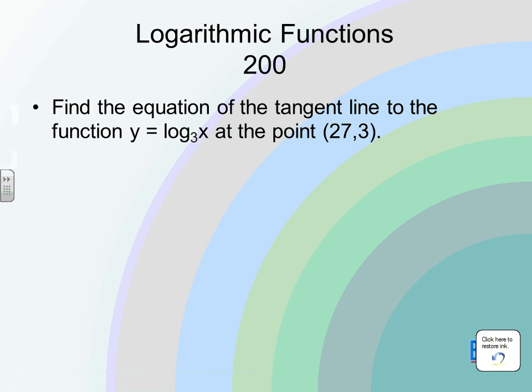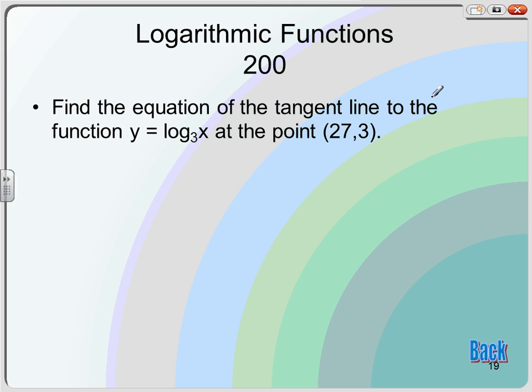The next one. Find the equation of the tangent line for the function y equals log base 3 of x at x equals 27, (27, 3). Same kind of thing. For y prime, you can rewrite y equals log base 3 of x. I always rewrite because I don't memorize all the formulas. I just know it for natural log. So I know that this is natural log of x all over the natural log of 3.